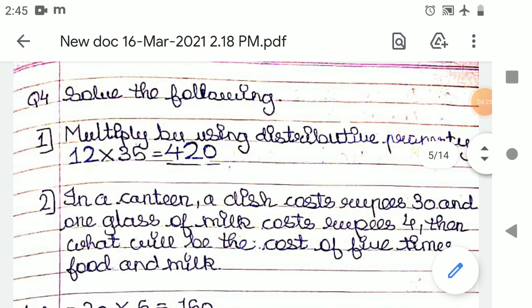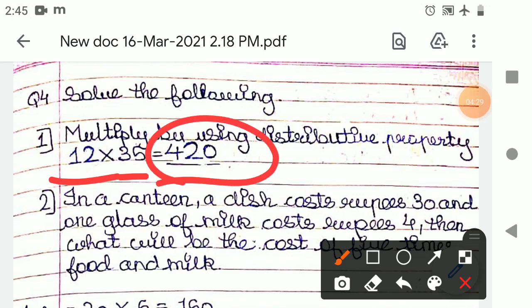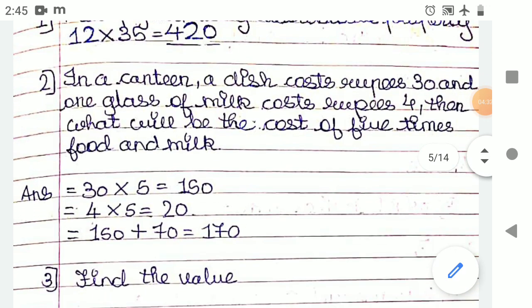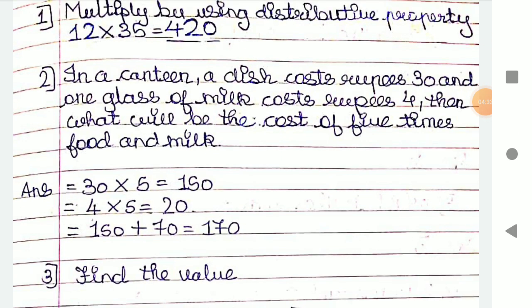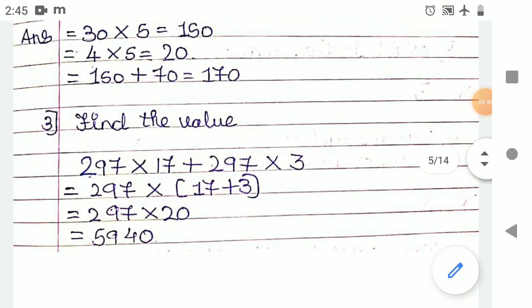Solve the following. Multiply, we have to multiply this by this. Okay, multiplying 12 by 35 will give you 420. Okay, now next, in a canteen a dish costs rupees 30 and a glass of milk costs rupees 4, then what will be the cost of 5 times? So 30 into 5 will give you 150, 4 into 5 will give 20, so both total will give you 170.